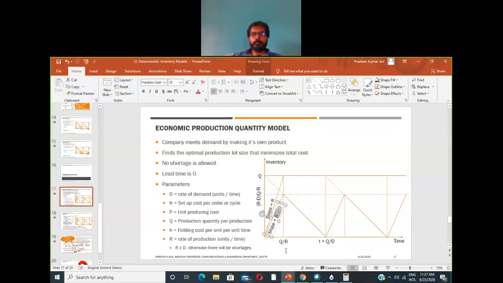Now Q items will be produced by the factory when the time is Q divided by R. At time Q by R the production will be completed.